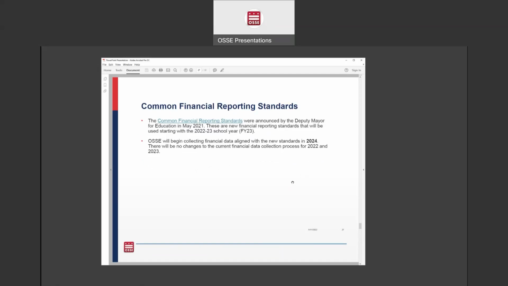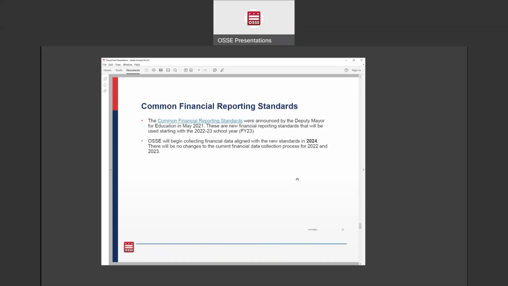OSSE will begin collecting financial data aligned with these new standards in 2024. So there will be no changes to the current financial data collection process for this year and for next year, but 2 years from now, the financial data that OSSE collects from LEAs will change and will be aligned to the common financial reporting standards.